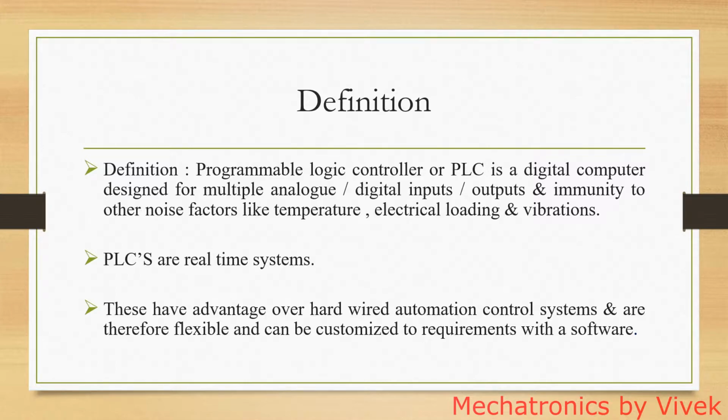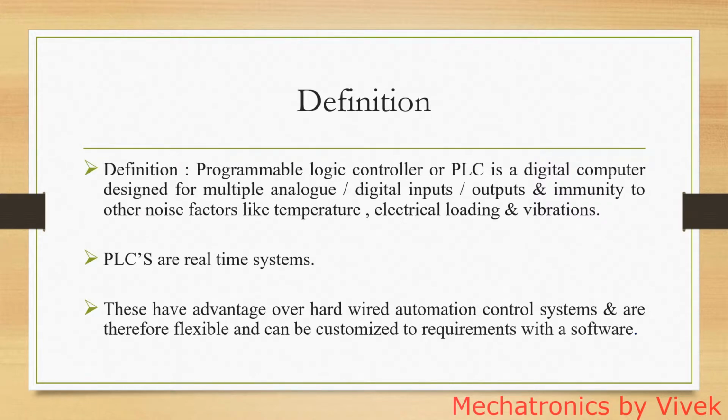The typical input output systems used in PLCs are like this. There are 128 input outputs possible for small PLCs having a memory of 2 kilobytes. Then 2048 input output combinations are possible in medium size PLCs having a memory of 32 kilobytes, and 8192 input outputs are possible in large PLCs having a memory of 750 KB. So this is about the sizes of the PLCs.